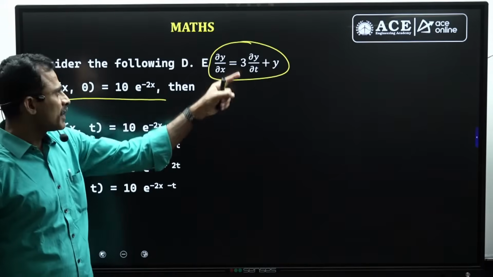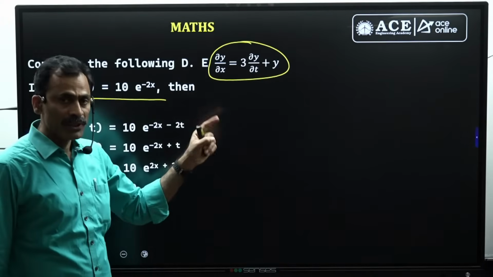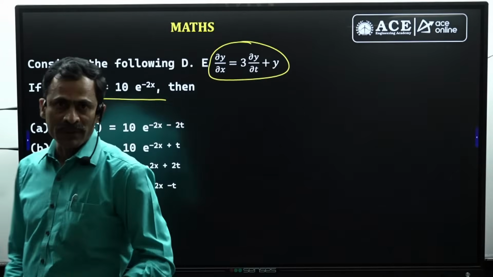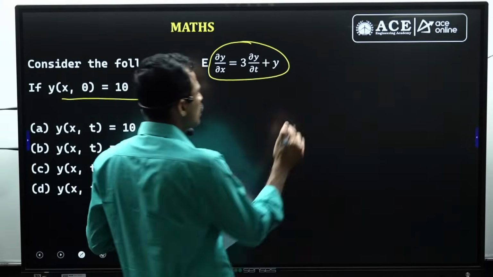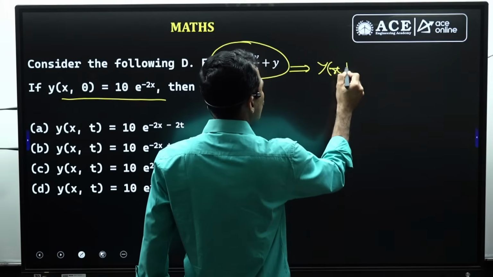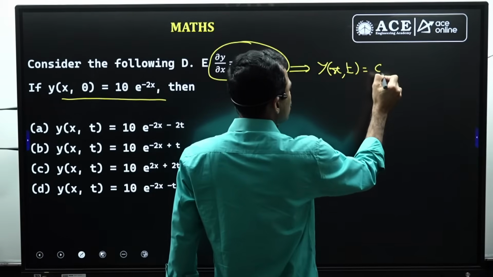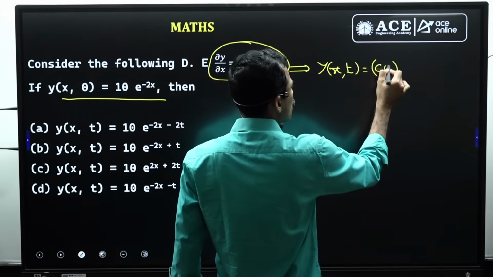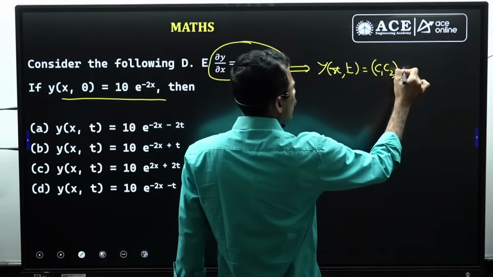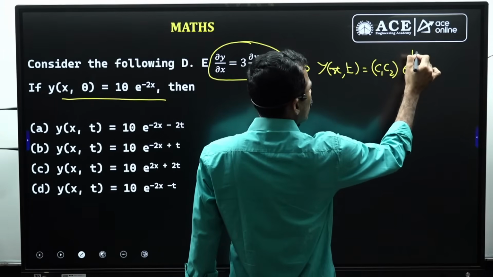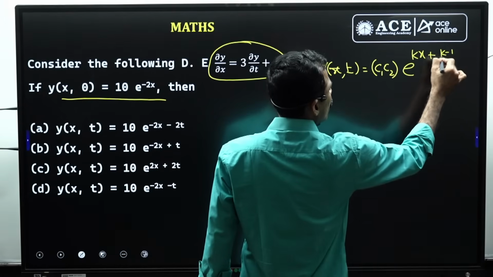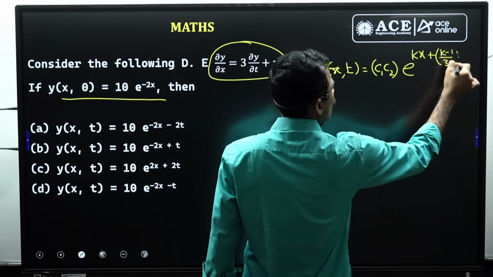Now to find the solution of this homogeneous linear differential equation, we have the method of separation of variables. According to the method of separation of variables, after finding the solution, the general solution will be in the form of y of x comma t equal to c1 into c2 constant, next, e power kx plus k minus 1 by 3 into t.